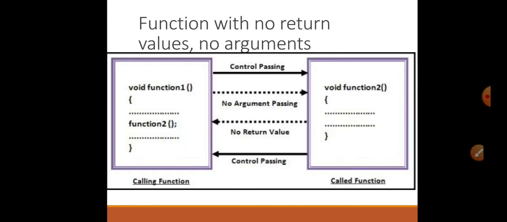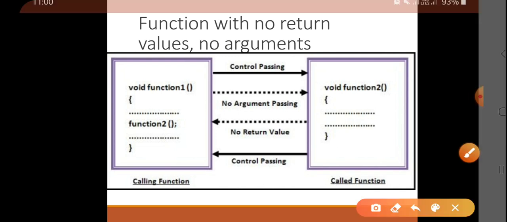So first is function with no return value and no argument. Assume there is a function 1 which calls a function 2. Function 1 will not pass any data to function 2, and function 2 will not return any value to function 1.